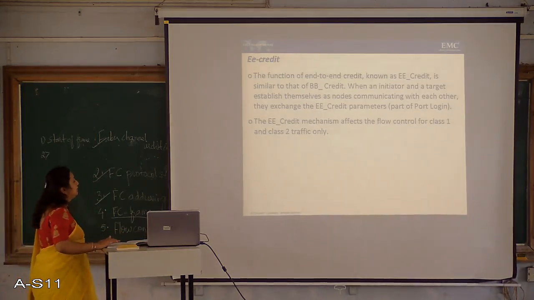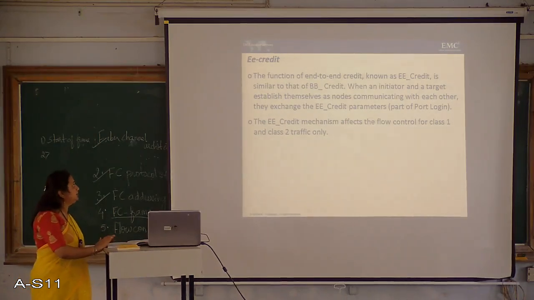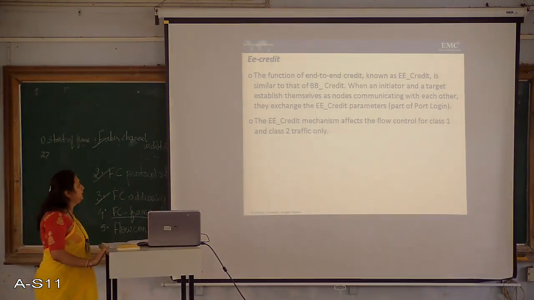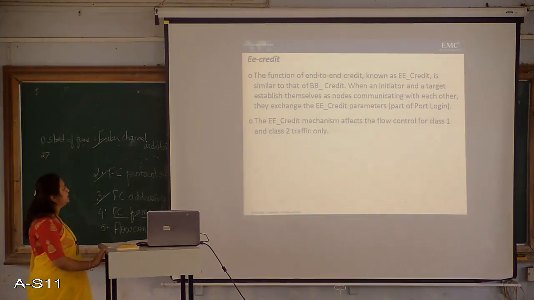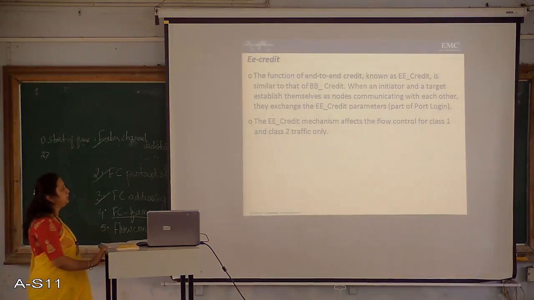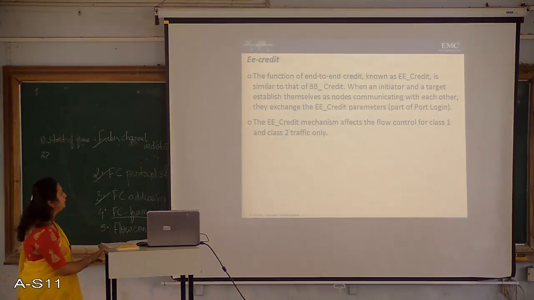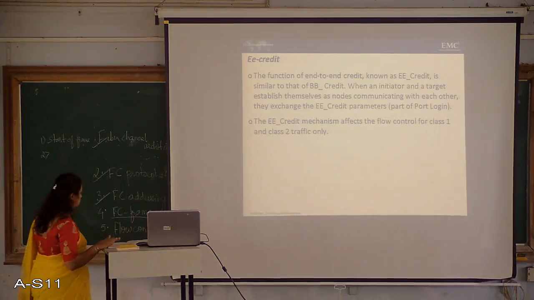SAN. The function of end-to-end credit, known as EE credit, is similar to that of BB credit. When an initiator and a target establish themselves as nodes communicating with each other, they exchange the EE credit parameters as part of port login. So the EE credit mechanism affects the flow control for class 1 and class 2 traffic only.